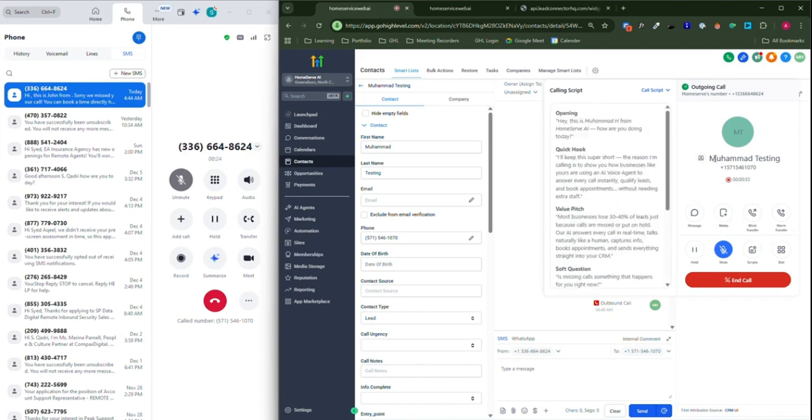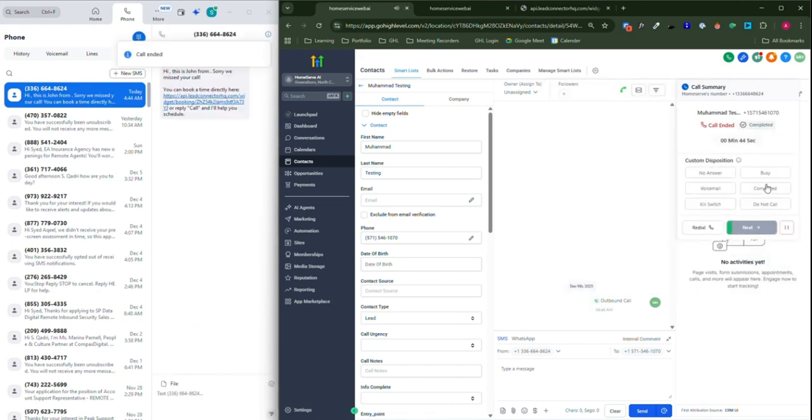Now, for example, I, the business owner, call the customer. Even though the AI followed up, the customer did not respond. I called the customer, and the customer may respond in different situations, and each disposition is different. If the customer does not respond, I'll just say no answer.